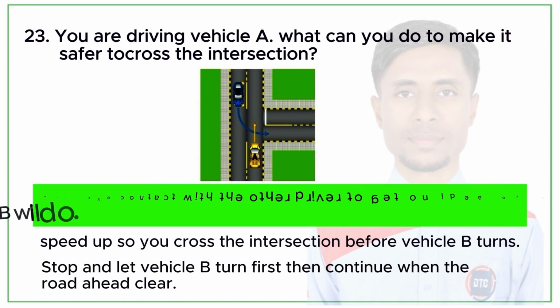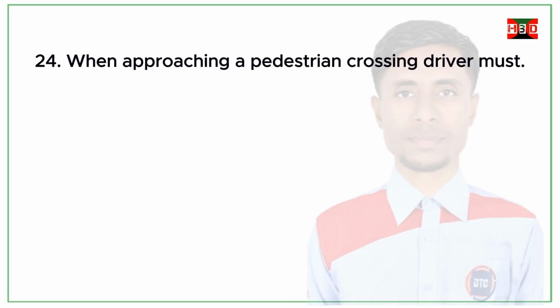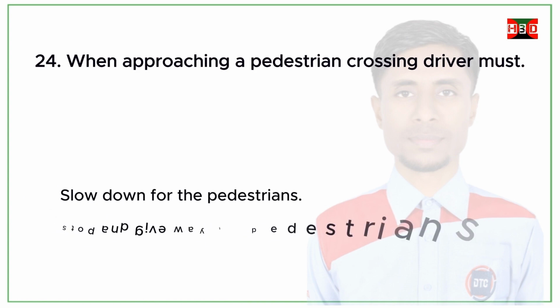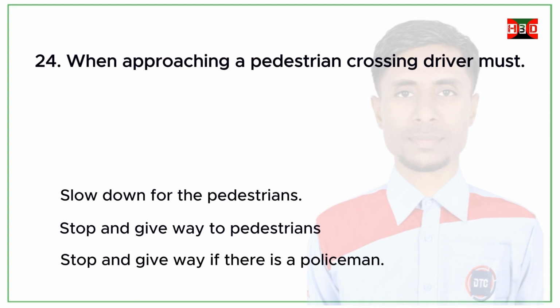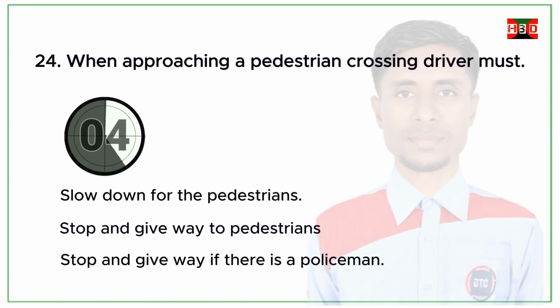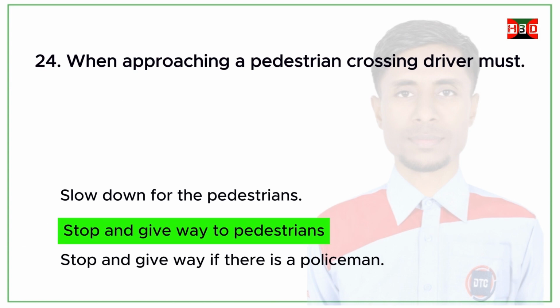Correct answer. Make eye contact with the other driver to get an idea of what vehicle B will do. When approaching a pedestrian crossing, a driver must slow down for the pedestrians. Stop and give way to pedestrians. Stop and give way if there is a policeman. Correct answer. Stop and give way to pedestrians.